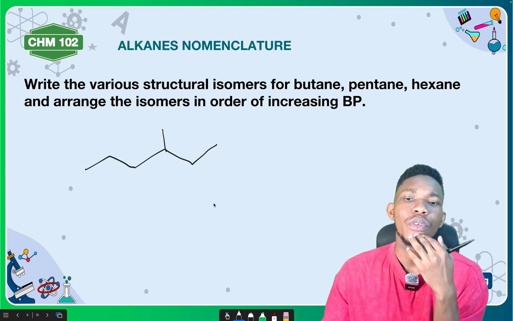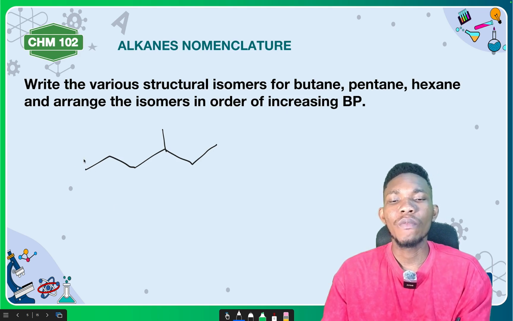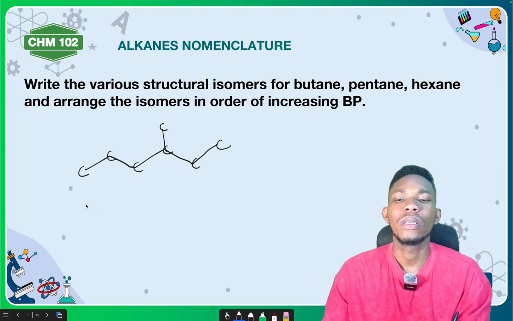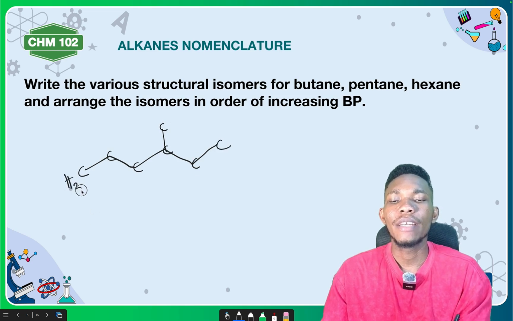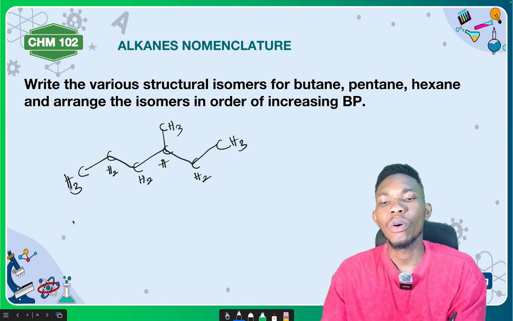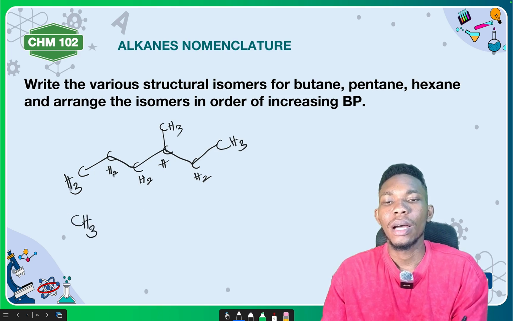Now what will they give to you? They will convert this to the condensed form. I told you that whenever you have a structure like this, here is carbon, here is carbon, here is carbon, here is carbon, here is carbon, here is carbon, here is carbon. Here, there are 3 hydrogens that we need to add to this carbon to make it 4. Here, we need to add 2 hydrogen. Here, 2 hydrogen. Here, 1. Here, 3. Here, 2. Here is what? 3. So if we want to bring this structure out based upon what we have learned before, this structure will be CH3. Are you getting it?